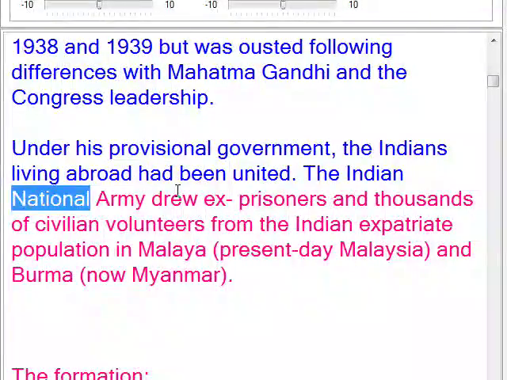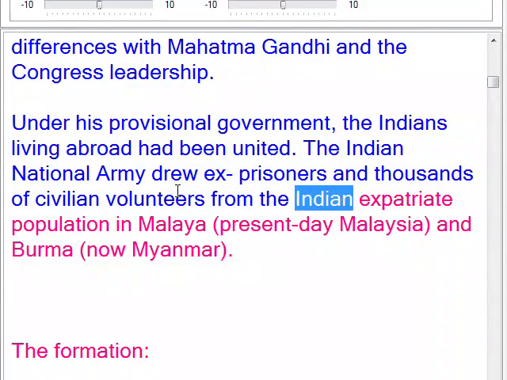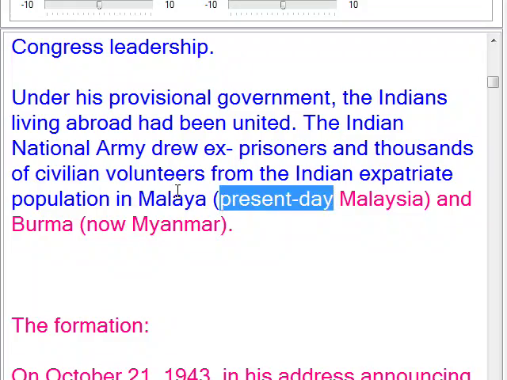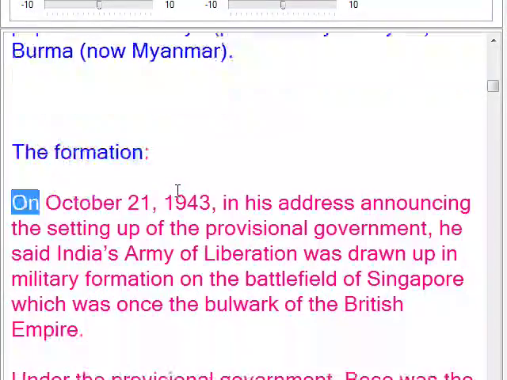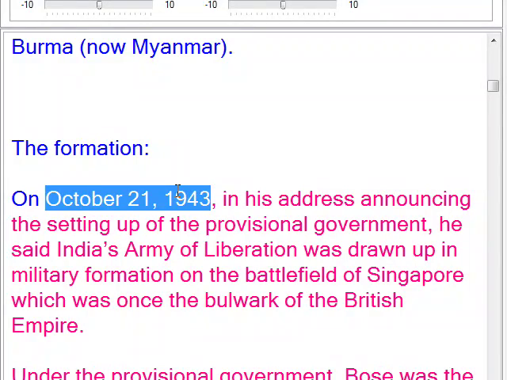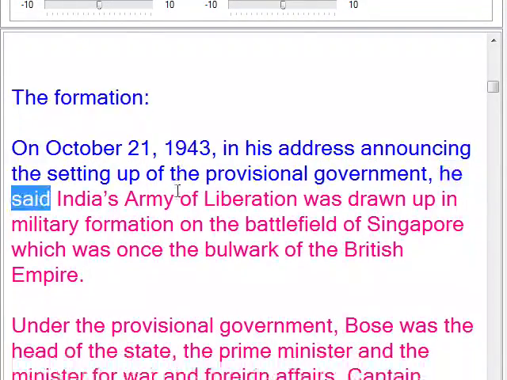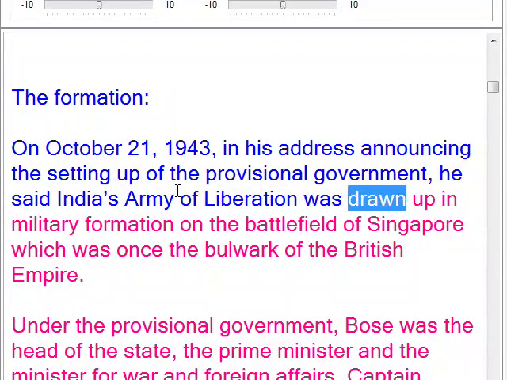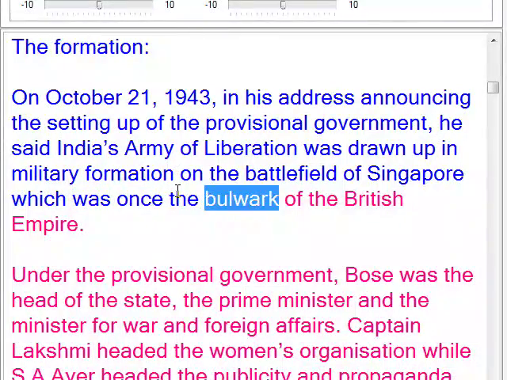The Indian National Army drew ex-prisoners and thousands of civilian volunteers from the Indian expatriate population in Malaya, present-day Malaysia, and Burma, now Myanmar. The formation. On October 21, 1943, in his address announcing the setting up of the Provisional Government, he said India's Army of Liberation was drawn up in military formation on the battlefield of Singapore, which was once the bulwark of the British Empire.